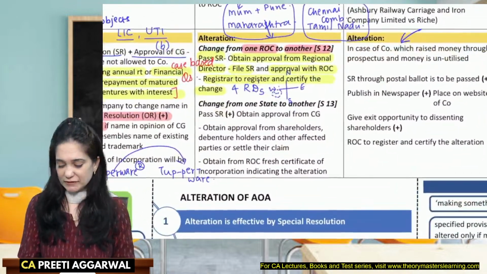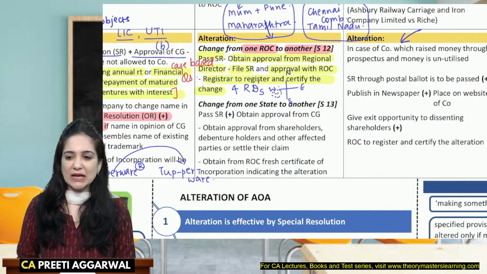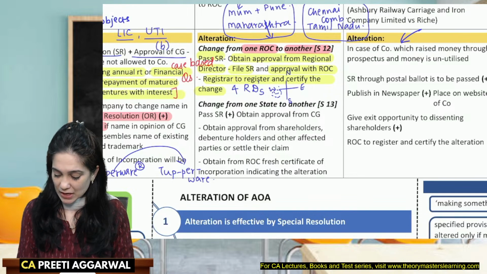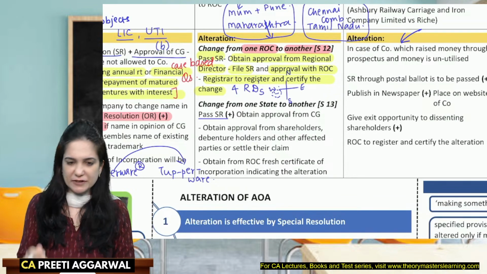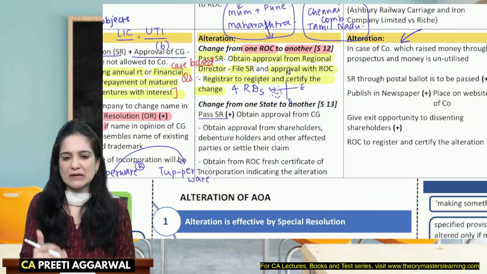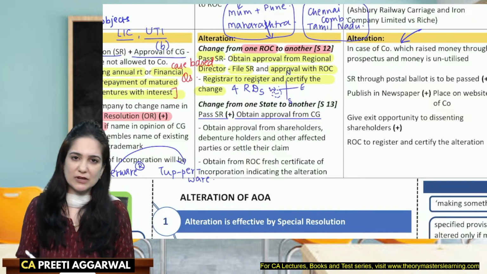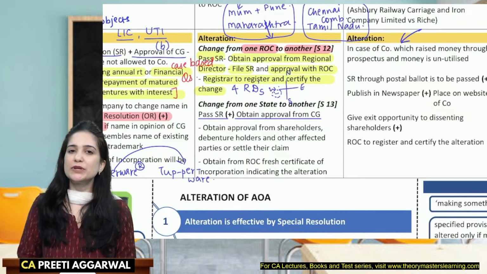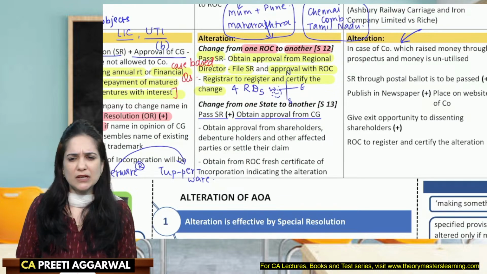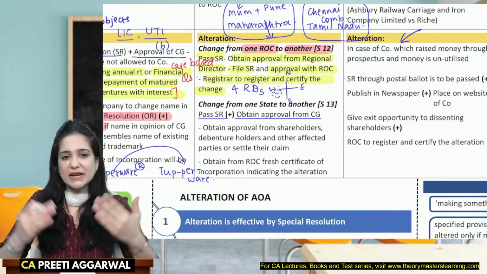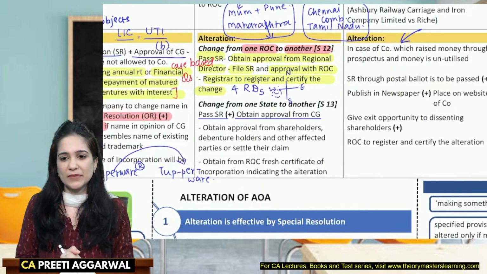Okay, what if I am shifting from one state to the other state? Then I need to alter the memorandum. So here alteration will come. First step is to pass a special resolution, because you're shifting from one state to another. You will also have to obtain approval from the central government. Not only that, we also need to approach the creditors, the debenture holders, any person whose interest is likely to be affected, because we are moving from one state to the other. So we need their approval.